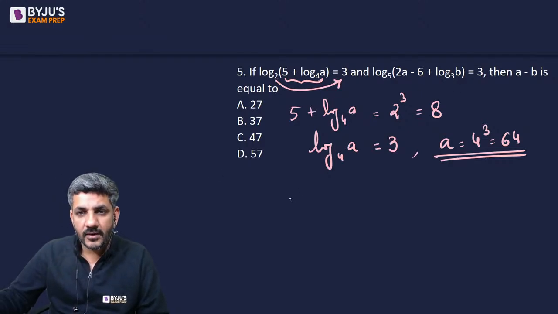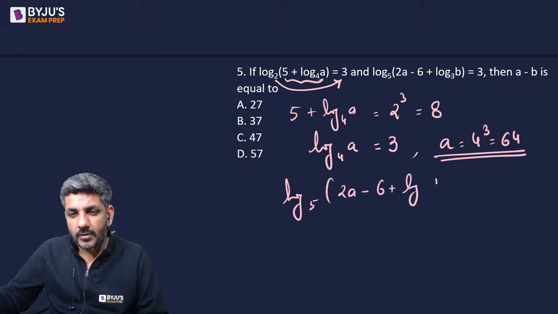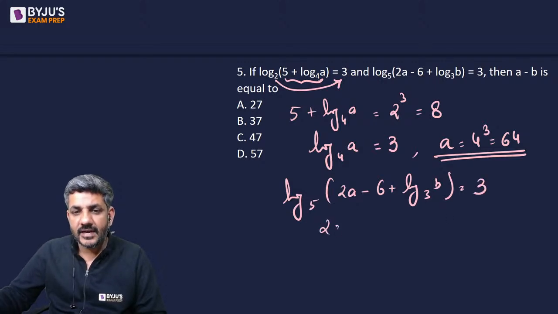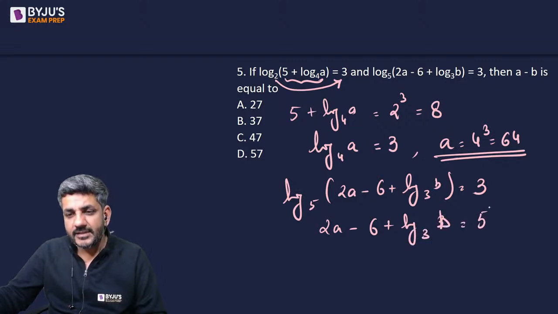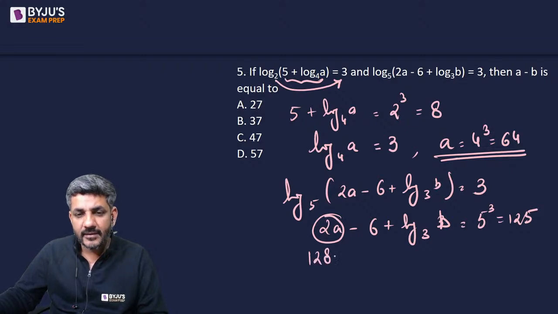Look at the second one now. It says log of (2a minus 6) plus log b to the base 3 is equal to 3. Again take 5 on that side, we have 2a minus 6 plus log b to the base 3 is 5 raised to the power 3, that is 125. But we already have a as 64. So a is 64, that means this would become 128.